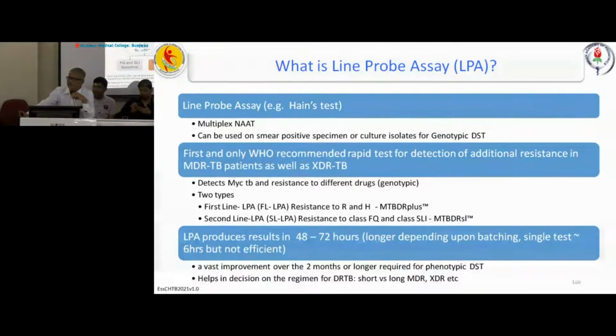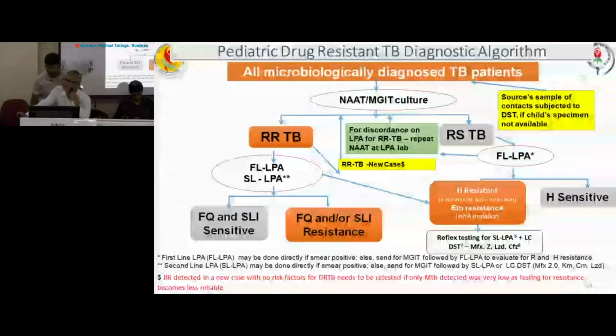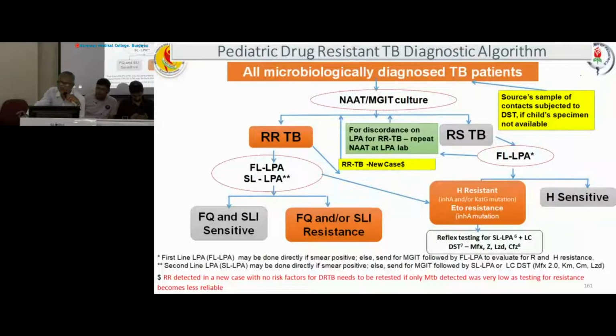So now, this is the most vital part. See, the pediatric drug resistance algorithm. So first and foremost we should do NAT or MGIT culture. Here we can get two types of results. That organism may be rifampicin resistant or may be rifampicin sensitive.